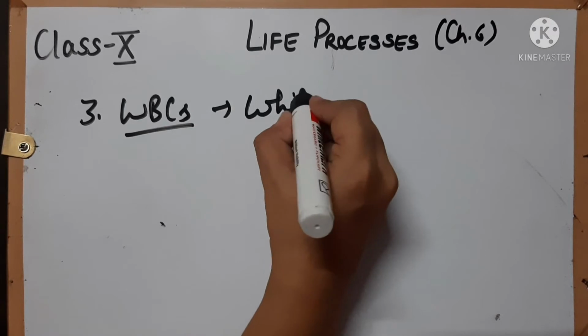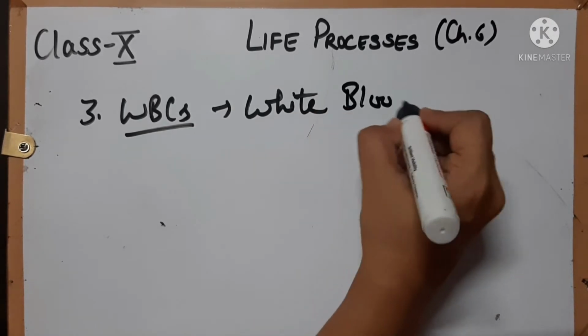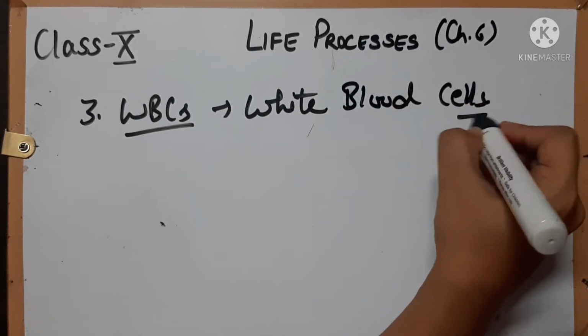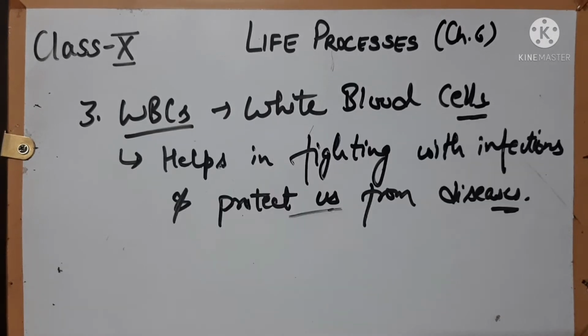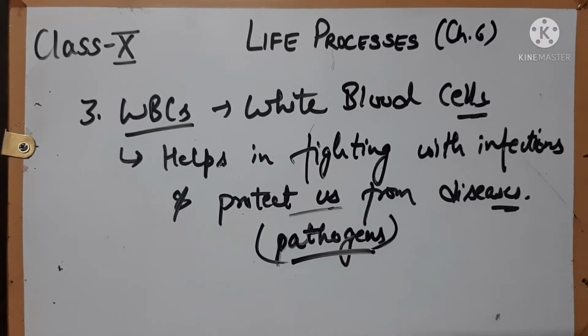WBCs are the white blood cells. The color is white. They help us in fighting with the infection and protect us from diseases. How do they protect us from diseases? Some cells in WBCs might kill the germs or bacteria by eating them. A WBC secretes some chemicals which kill those pathogens. What are pathogens? The foreign bodies that are causing diseases to us.